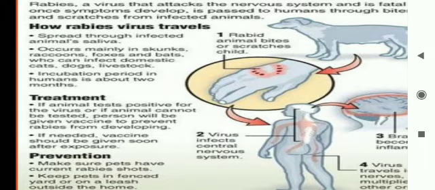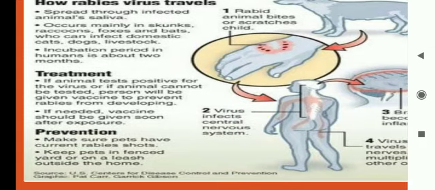Incubation period in humans is about 2 months. You should know the incubation period depends on the site of infection. If it is nearer to the brain, the incubation period will be short. If it is away from the brain, the incubation period will be prolonged.